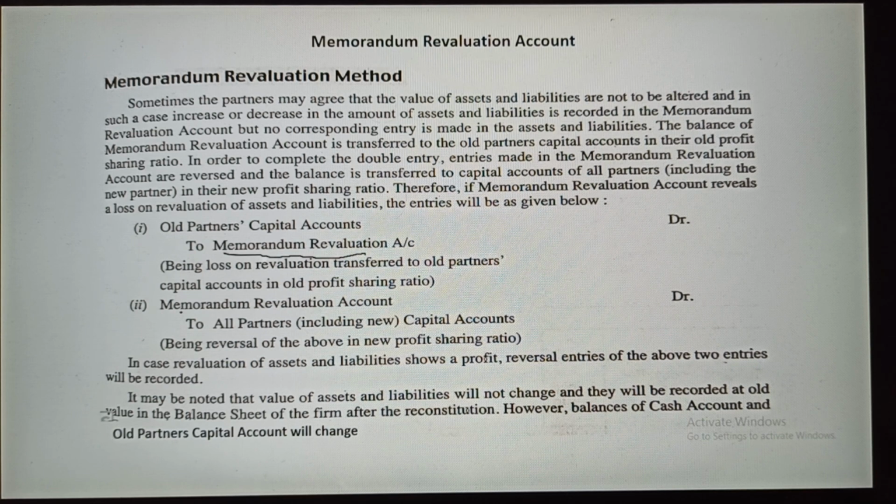What will that be? See, memorandum revaluation account debit to all partners including the new partner. That you have to do. That will reverse, but earlier it was among the two partners. In the next one it will include the new partner also. So this is the change. This entry is for the losses, and in the same way you have to reverse the entry for the profit as well. It may be noted that the value of assets and liabilities will not change.